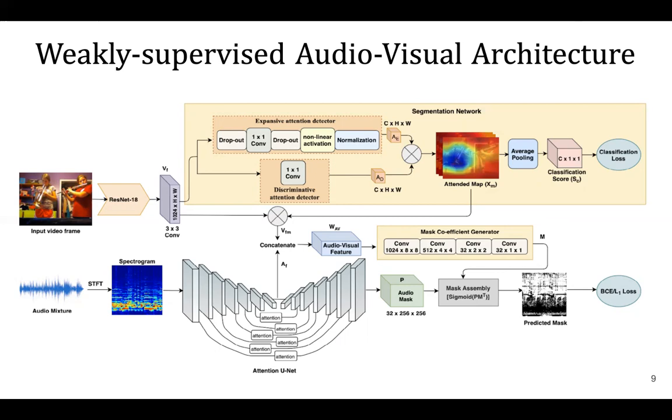For audio, we use time frequency representation of sound. Therefore, first we apply short-time Fourier transform on the input mixture sound to generate corresponding spectrogram and feed to the attention unit. We utilize an attention unit architecture to first dynamically generate auditory mask bases from the mixed spectrogram itself. We then generate coefficients for these bases conditioned on multimodal features. The final mask is constructed as a coefficient weighted combination of predicted bases.